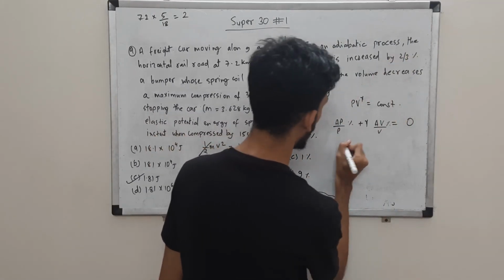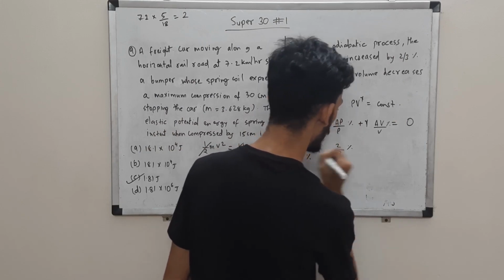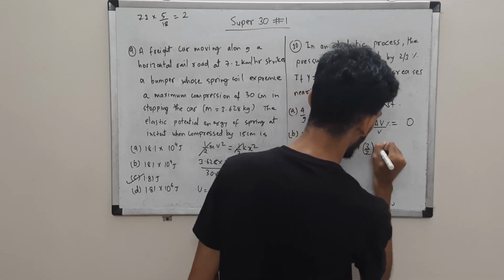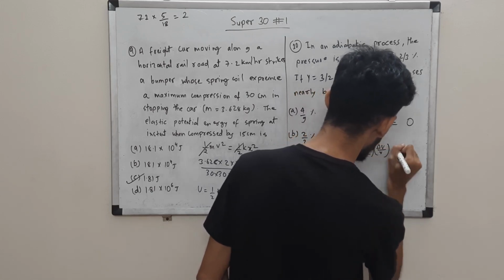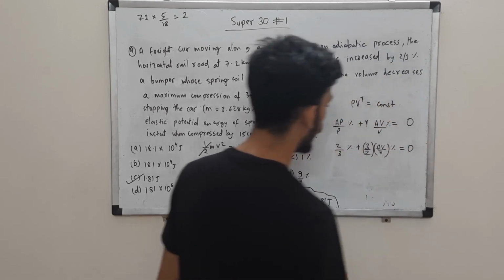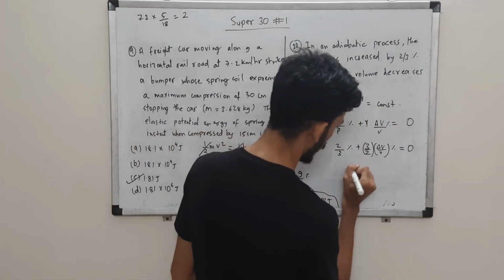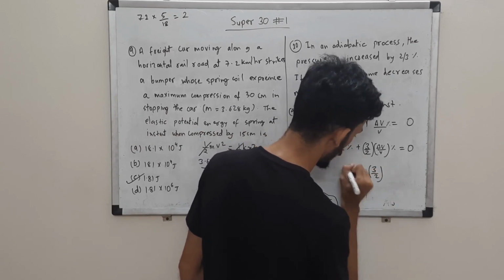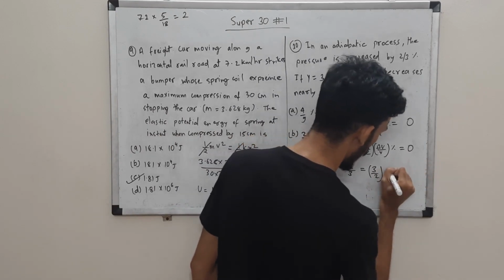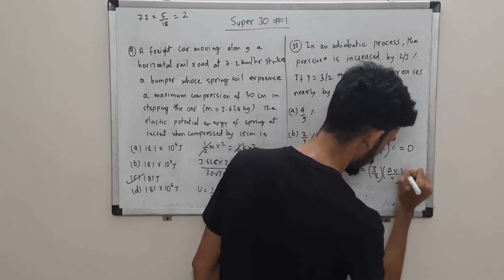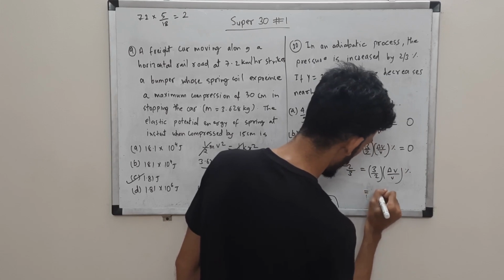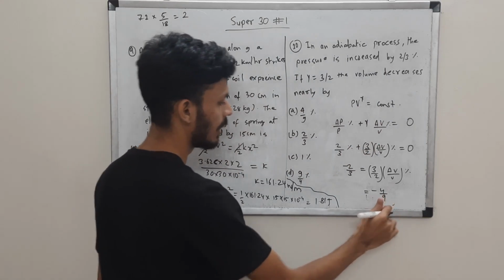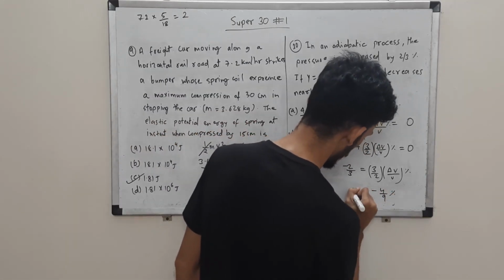So the percentage error in P is increased by 2 by 3%. Now gamma is 3 by 2, and we are supposed to find the percentage decrease in volume. Be careful, it's not 1. It is 2 by 3 here and we'll have 3 by 2, or I can take this to the other side, and we'll have delta V by V in percentage. So it is minus 4 by 9, minus because increasing pressure will decrease volume. So minus 4.9% approximately.